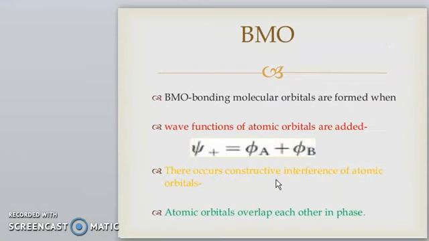In the last lecture, the combination of orbitals gives the bonding molecular orbital, BMO, or the anti-bonding molecular orbital, ABMO.